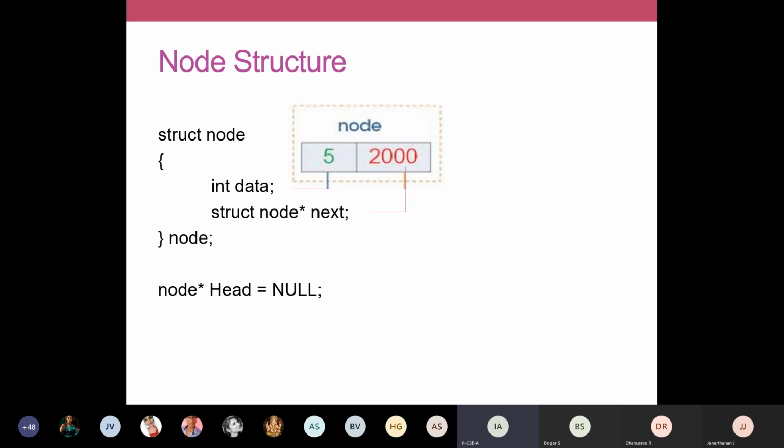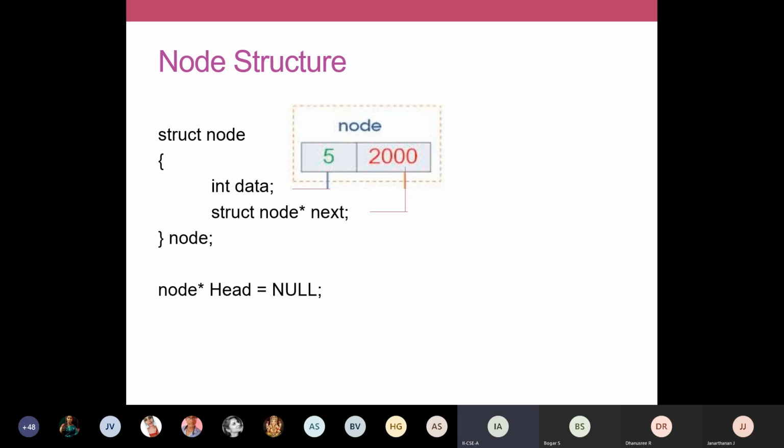So this variable next is going to hold this 2000. Data is going to hold this value 5. And we have defined this as a node. This is a variable. Okay, can you understand this? There are two fields. By now you understand there are two fields. One is the data field, another one is the address field. The data field is an integer. We use the term called data. And then your address field is denoted by a variable called next.